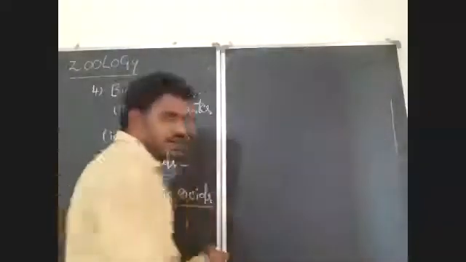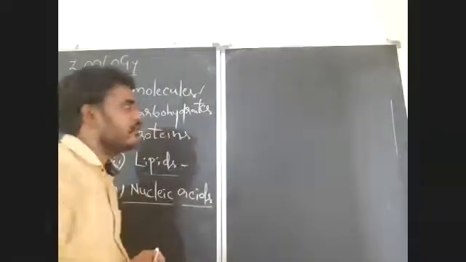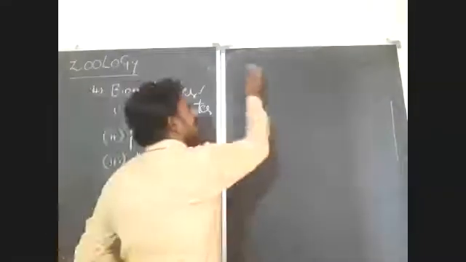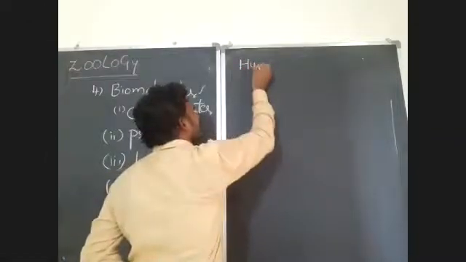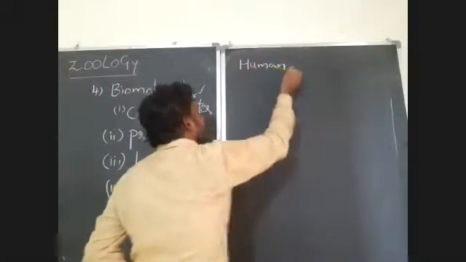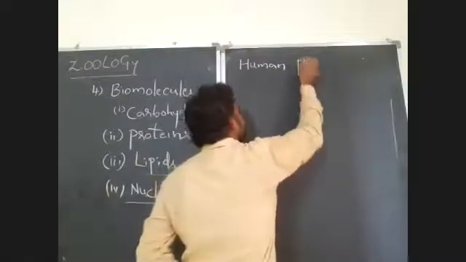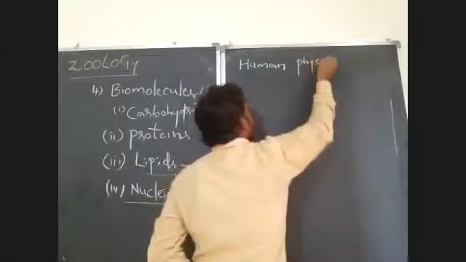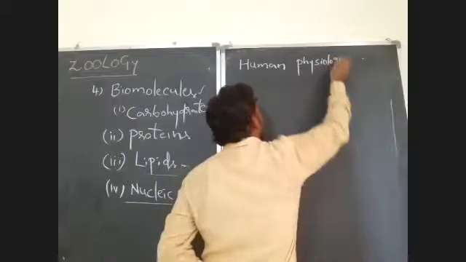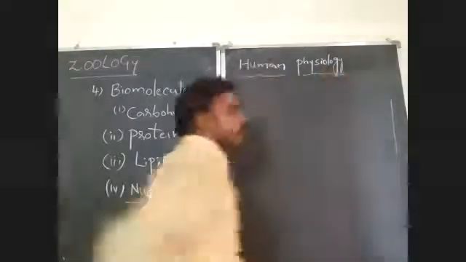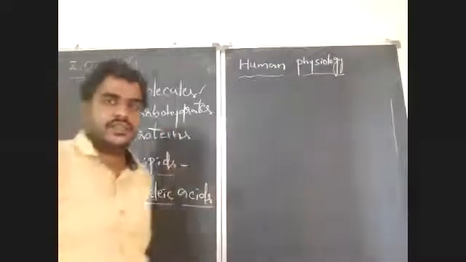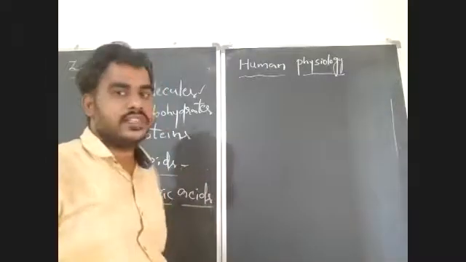After completion of this, what are the next topics you are going to learn? Next, human physiology is a very important unit. It is a huge unit. In the unit human physiology, there are 7 chapters in total.